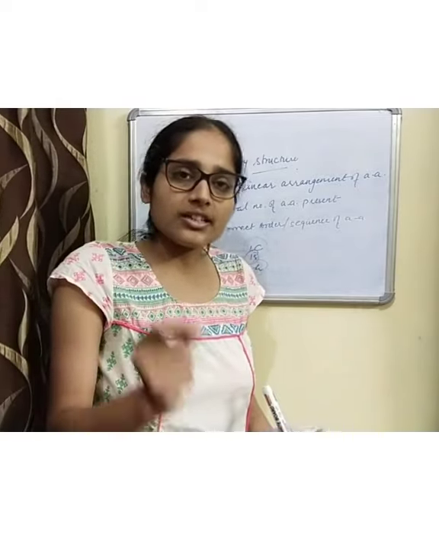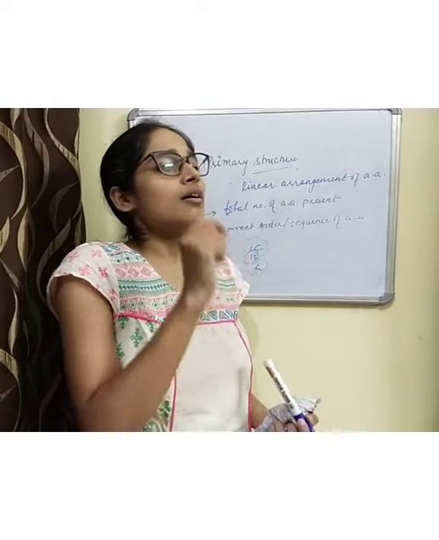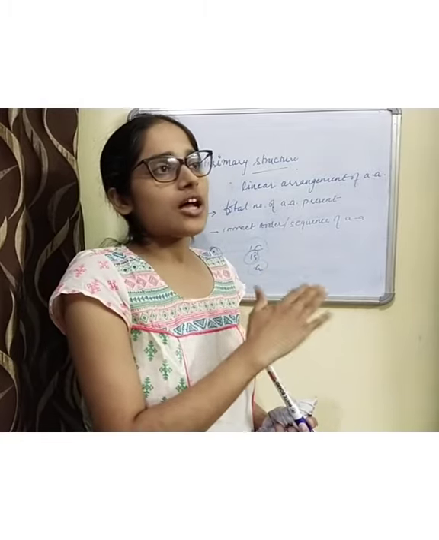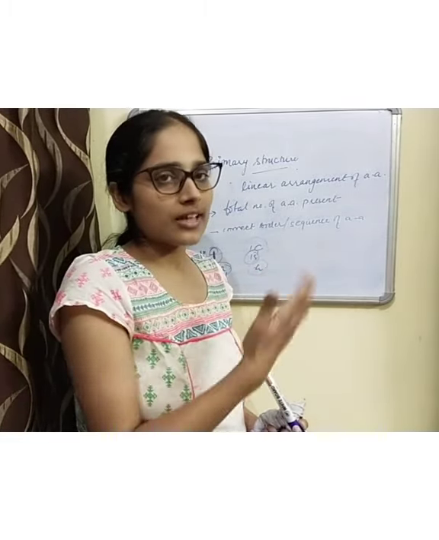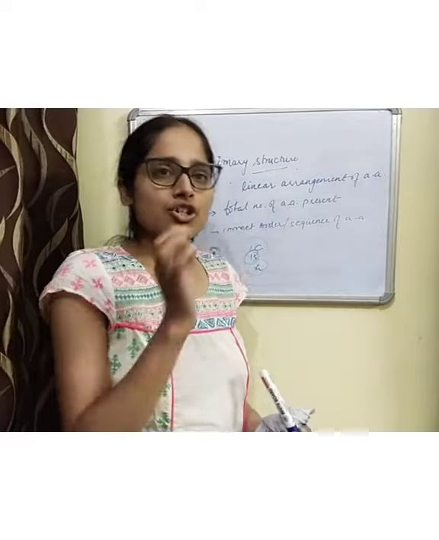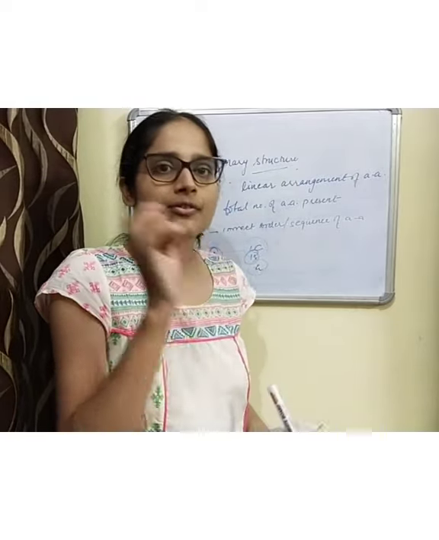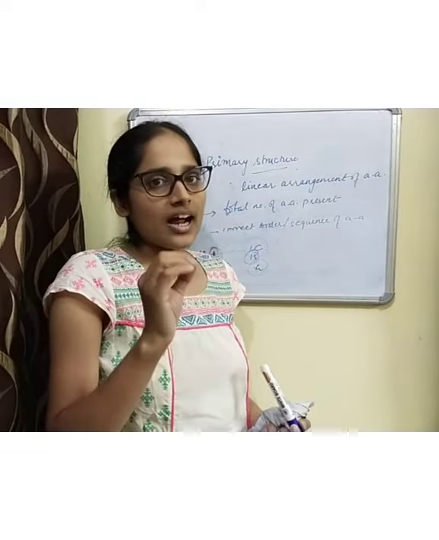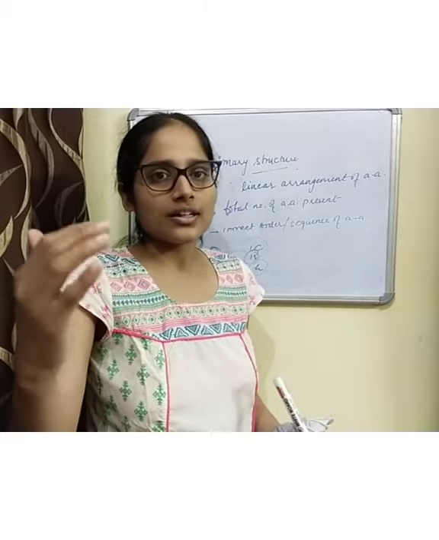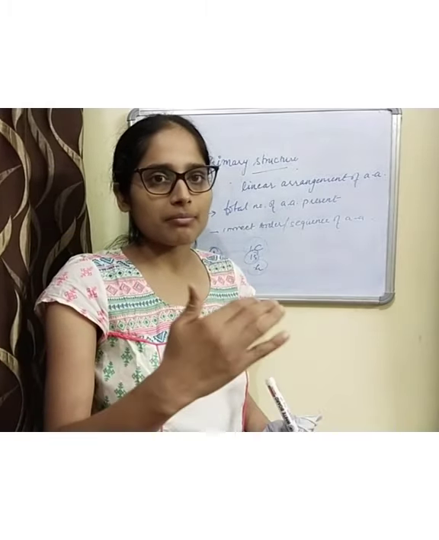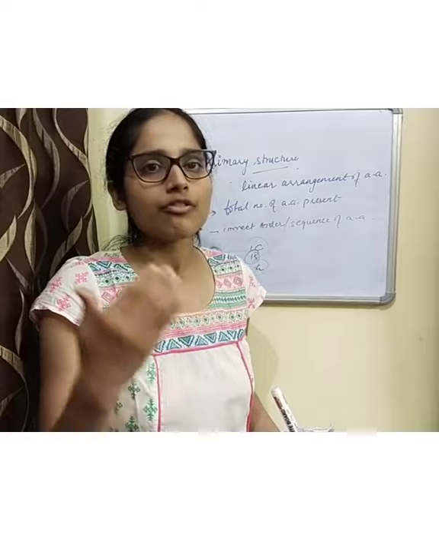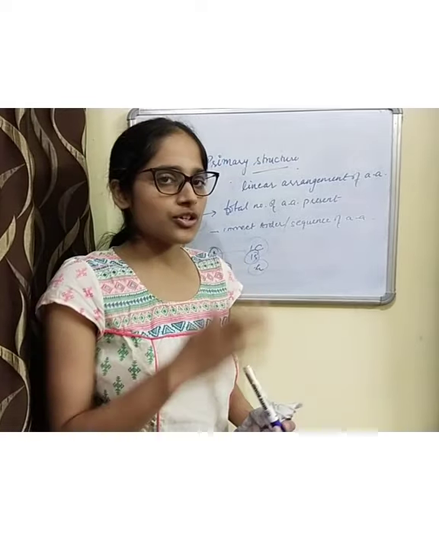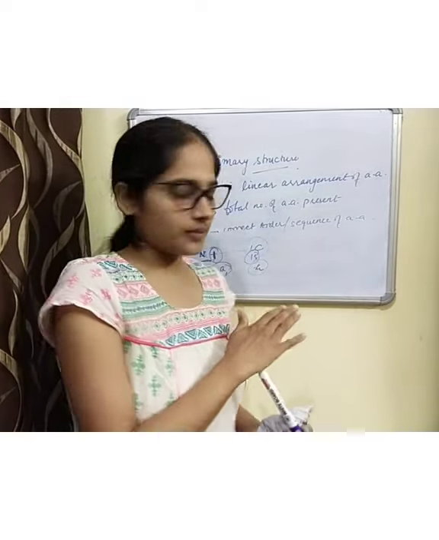So it is dependent on the amino acids present in that polypeptide chain. The primary structure itself will determine what kind of secondary, tertiary or quaternary structure that polypeptide will arrange itself into. Alright, so this is about primary structure.